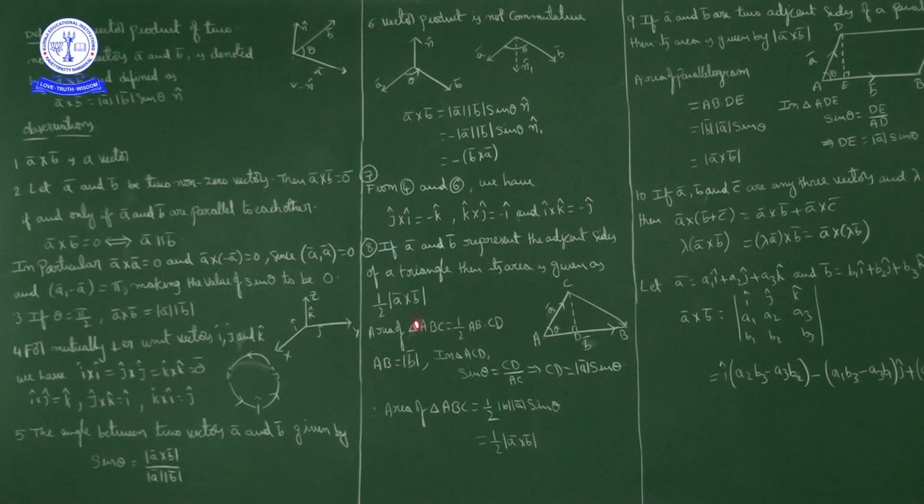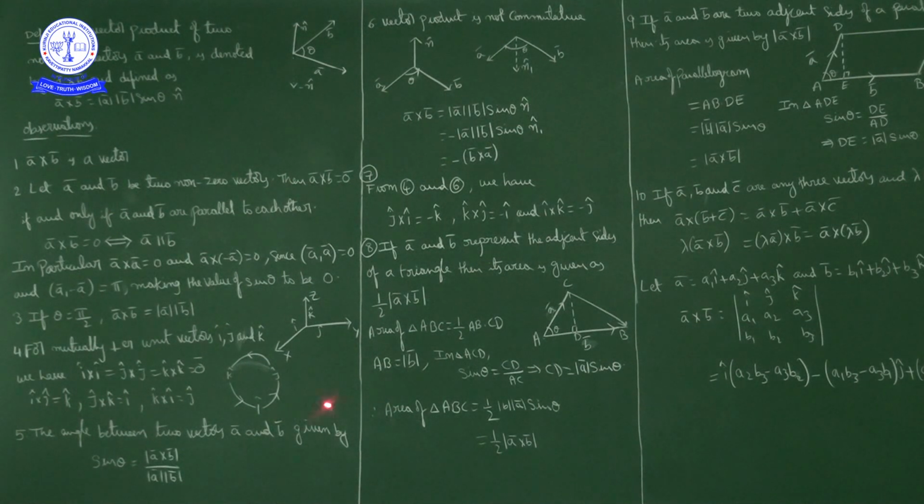Similarly, j cap cross k cap is magnitude of j cap into magnitude of k cap into sine of the angle between the y axis and z axis, which is pi by 2. So sine of pi by 2 is 1, into the unit vector perpendicular to this plane. The unit vector perpendicular to the yz plane is what? X axis, and its unit vector is i cap. So j cross k is i. Okay, j cap cross k cap is i cap.